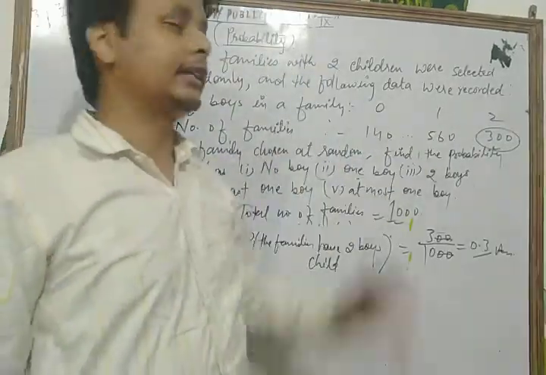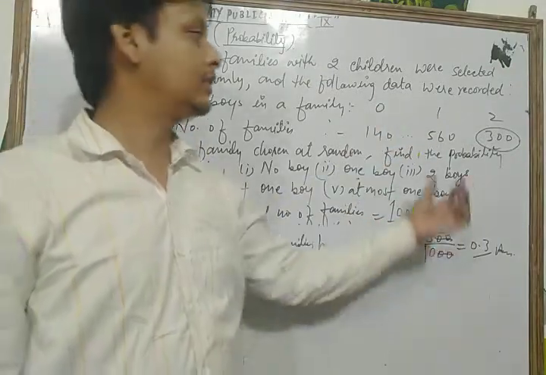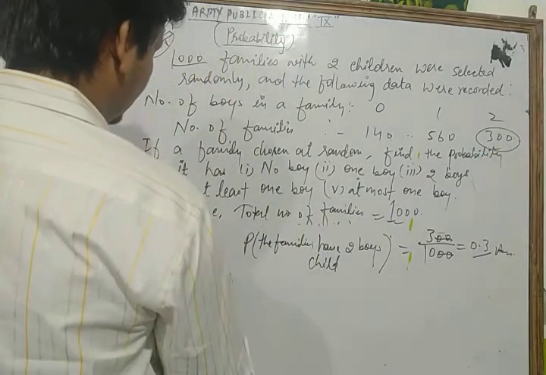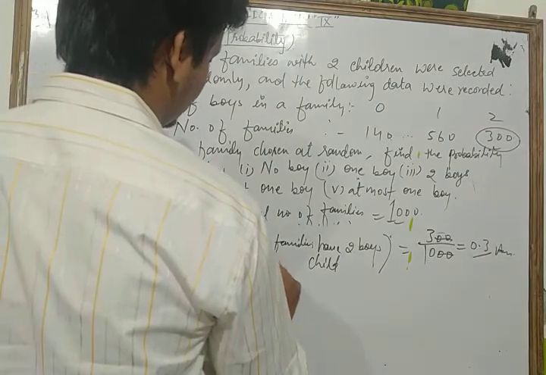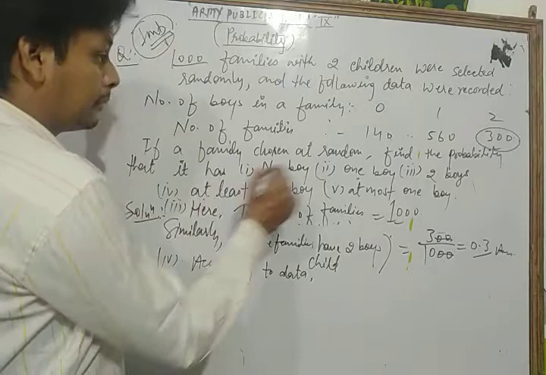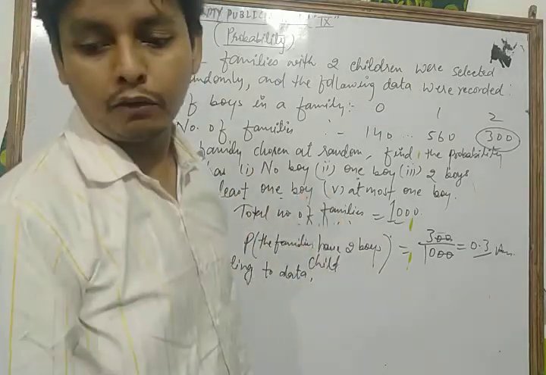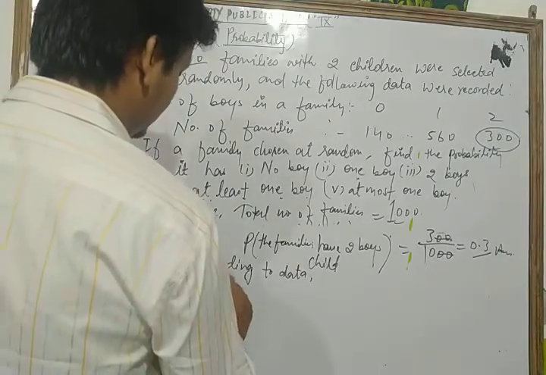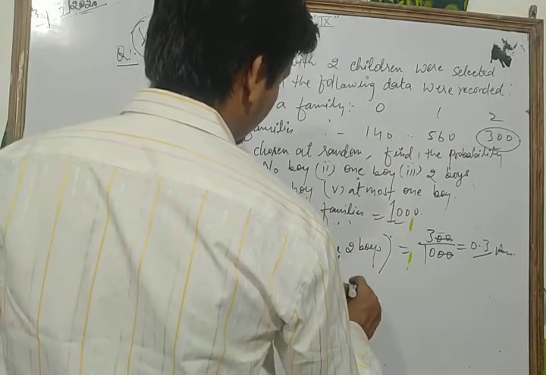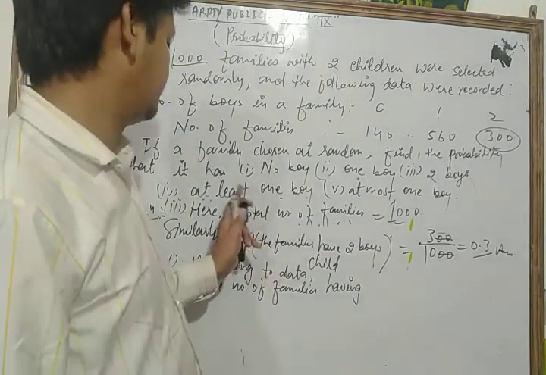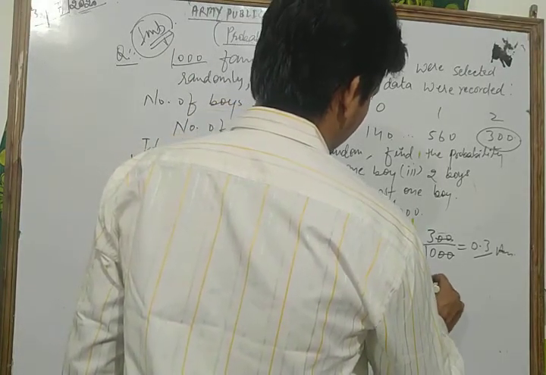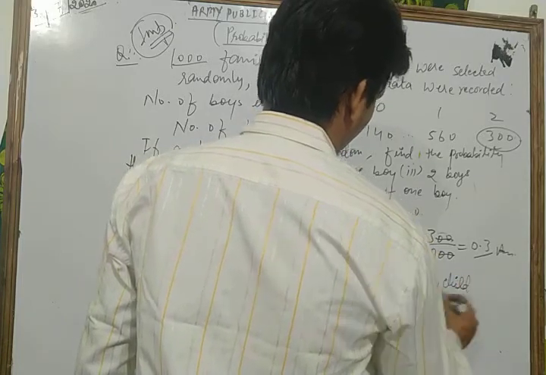So dear student, according to the data, the number of families having at least one boy child is 560 plus 300.